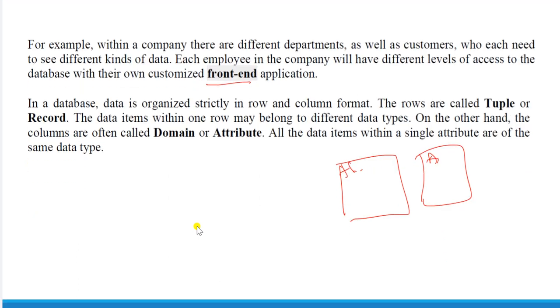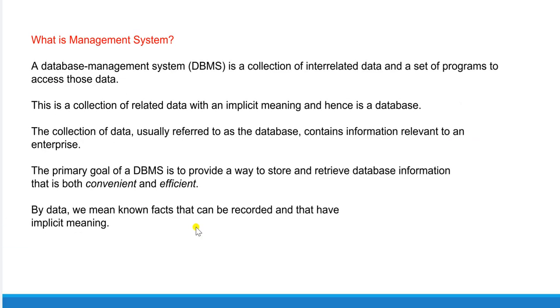Now I already explained the management system, but what do you mean by management system? Management is nothing but, we can process the data, we can retrieve the data, we can manipulate the data. That is nothing but the management system.